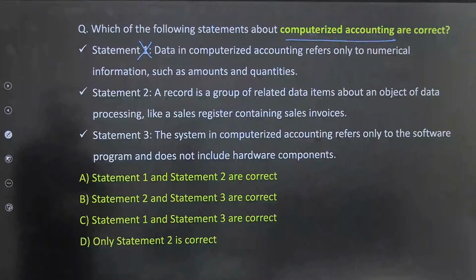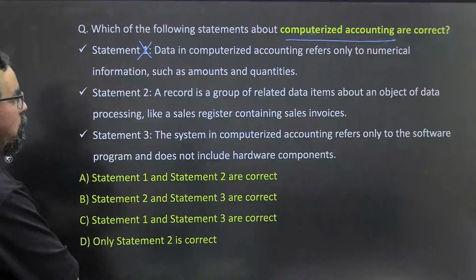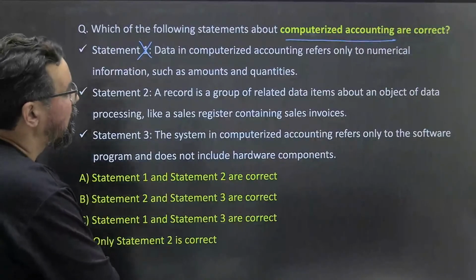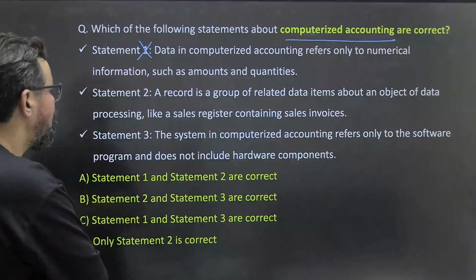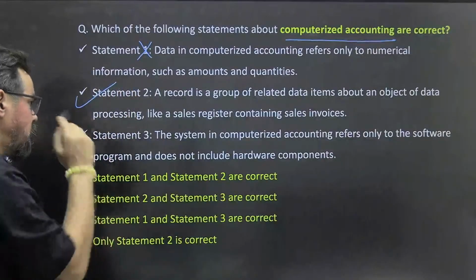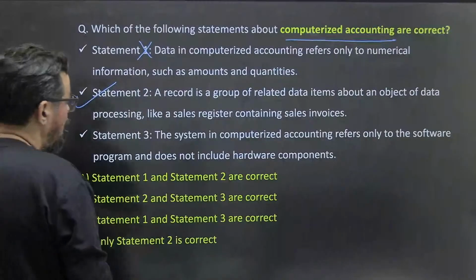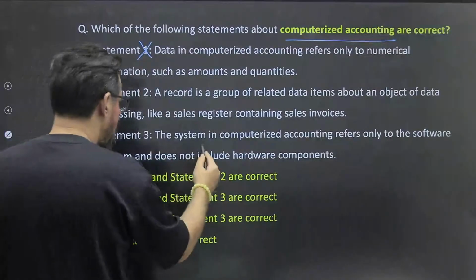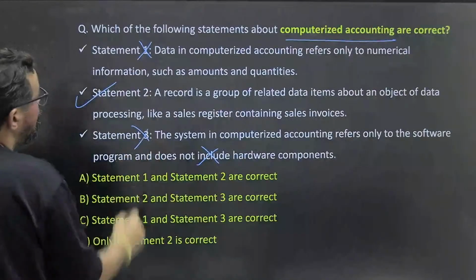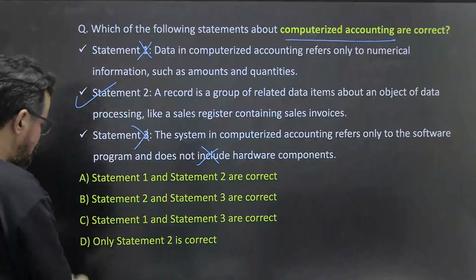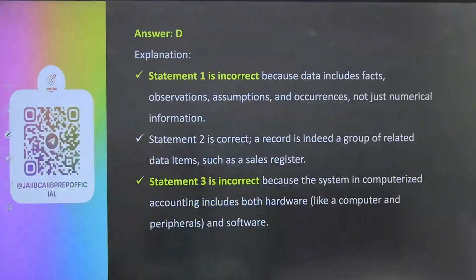Second one, a record is a group of related data items about the objective of data, that is called data files. 100% true, data files. ठीक है. Statement 3, the system in computerized accounting refers only to software programs, does not include hardware. It is a software and hardware combination. This is also incorrect. So only 2 statements are correct. Yes. So option D should be the right answer for this one. ठीक है. Yes. Very good.